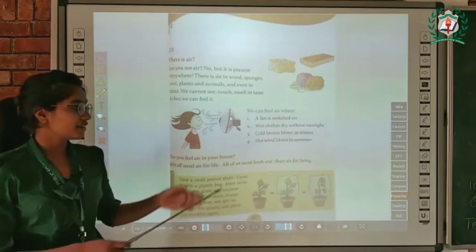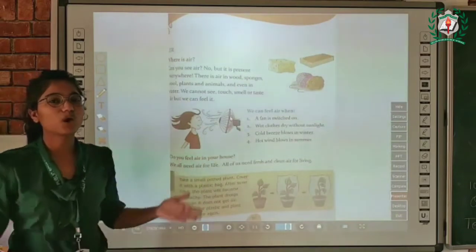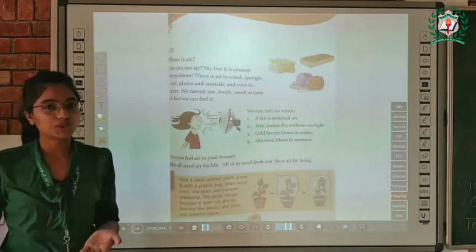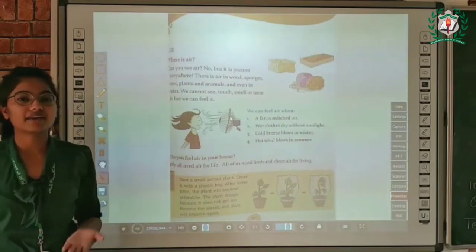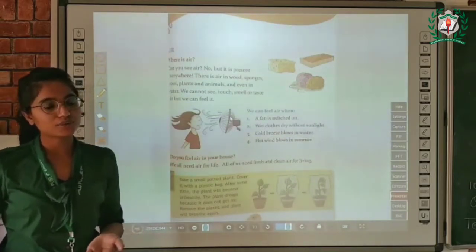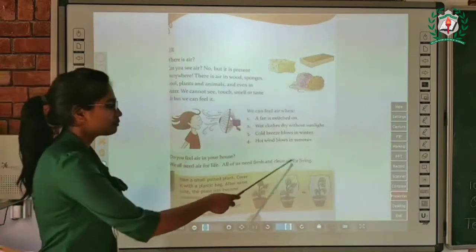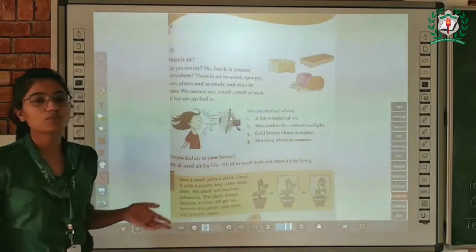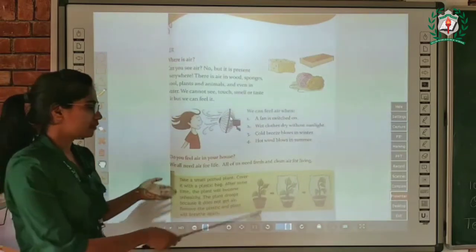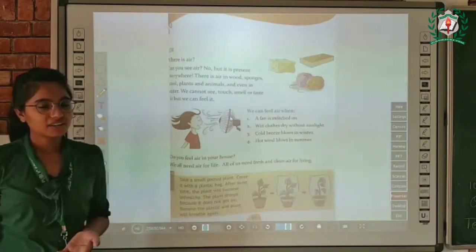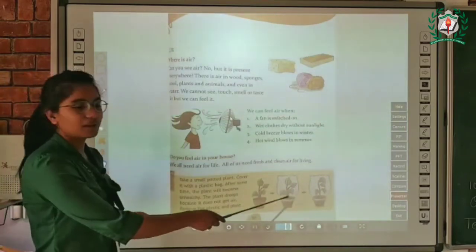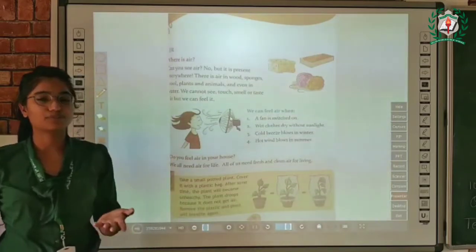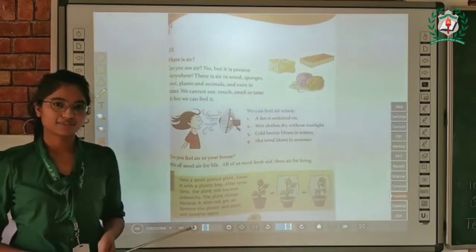Yes, because the plant is not getting proper air, right? I have told you that we all need clean and fresh air. When we put the plastic bag around the plant like this, it will not get proper air and then it will become unhealthy. But if you remove this plastic bag from the plant, then again the plant will become healthy.